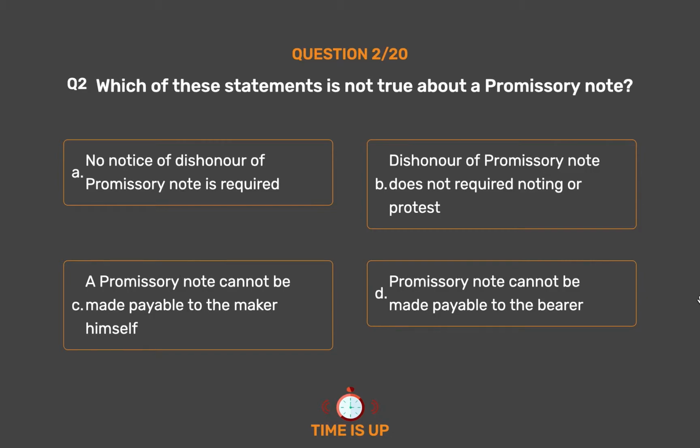The correct answer is Option B. Dishonor of promissory note does not require noting or protest.